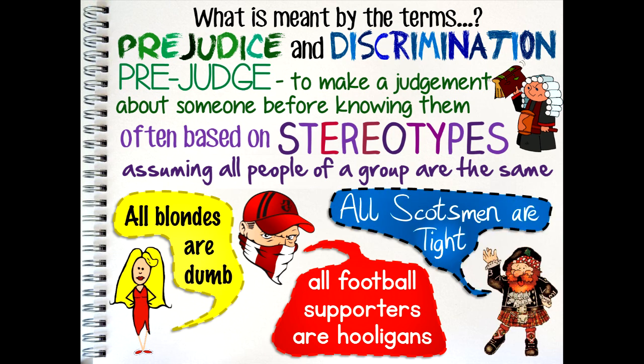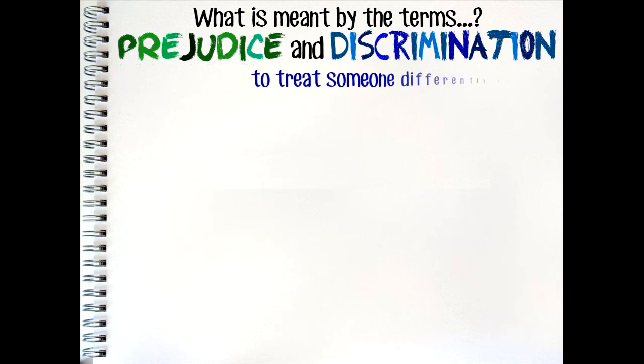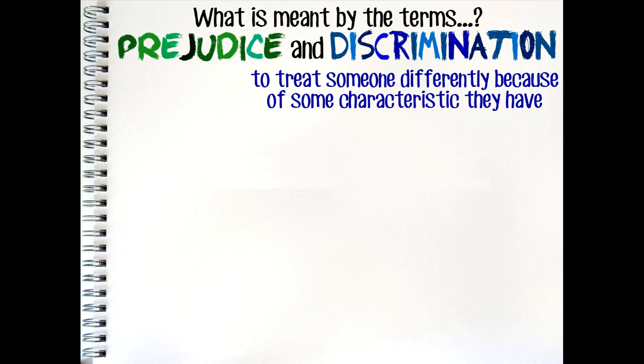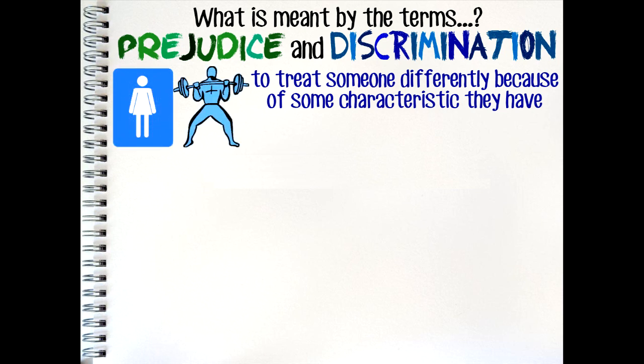When we allow stereotypes to inform our opinion of a person whom we don't yet know, we are guilty of prejudice. Discrimination means to treat someone differently because of some characteristic they have. Not all forms of discrimination are necessarily morally wrong. For example, if I tried to enter the women's changing room at my local gym, I would hopefully be told I could not enter because I am a man. This is technically discrimination, but given the context, it is totally appropriate.